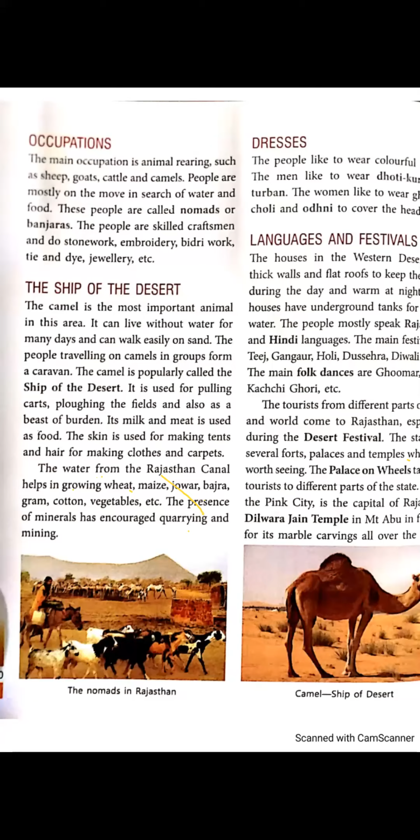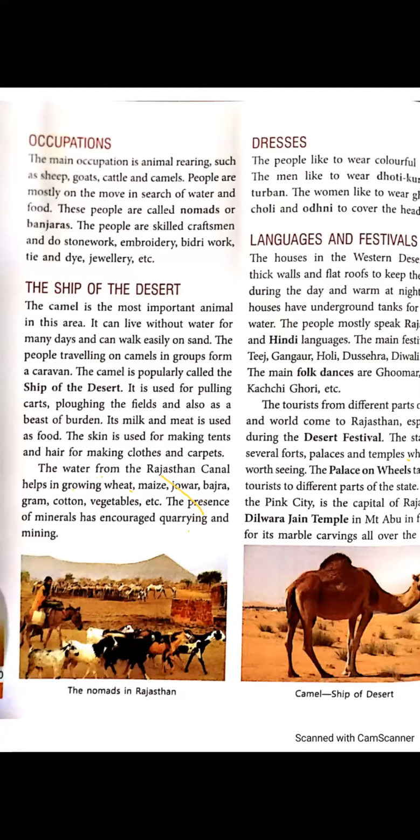People are mostly on the move in search of water and food. In this area, they move from one place to another. Why? For water and food. These people are called nomads or Banjaras. The people who move from one place to another in search of water and food are called nomads or Banjaras.